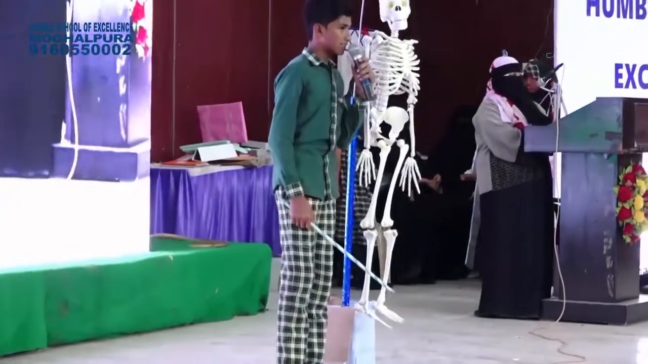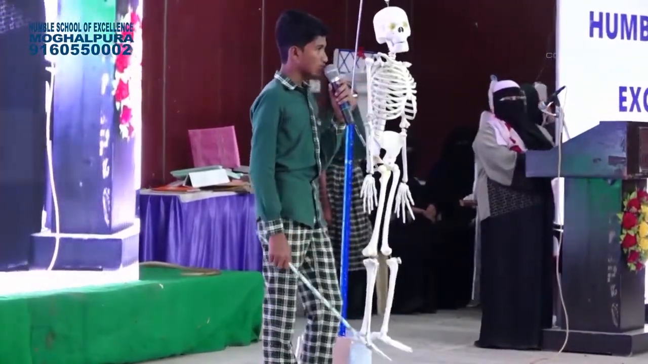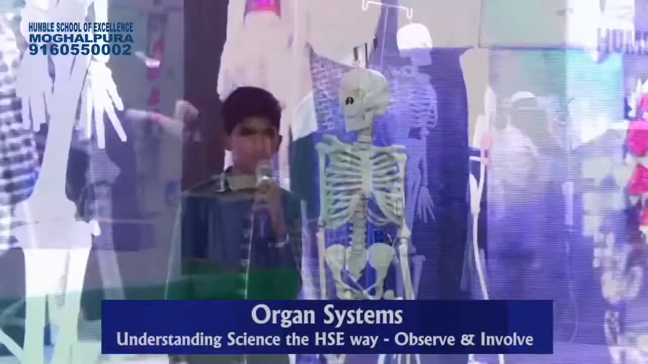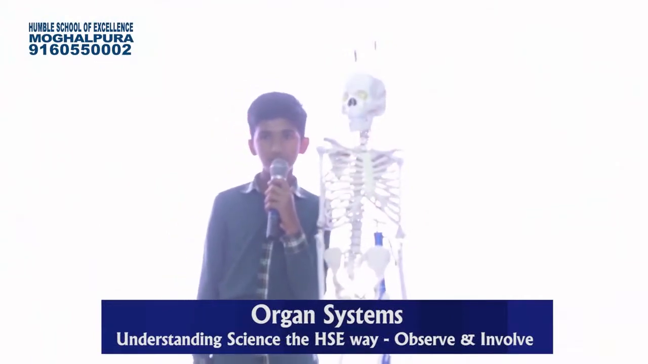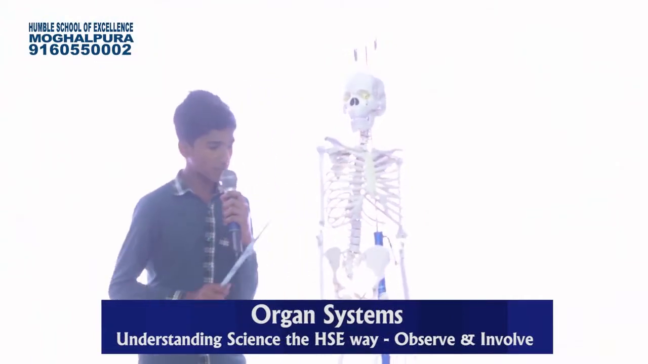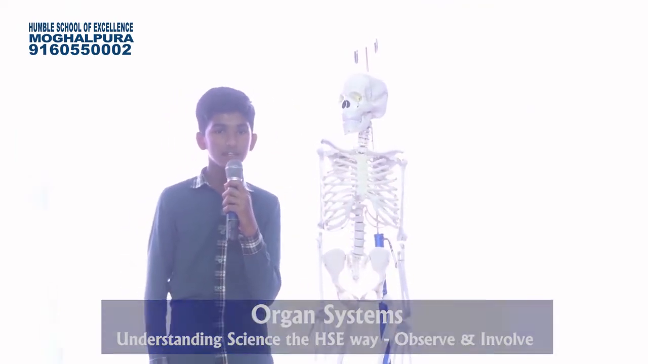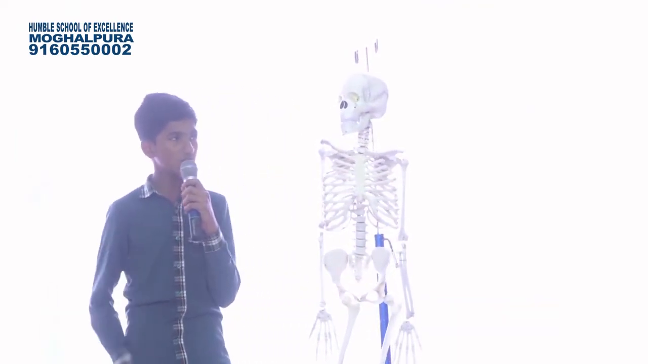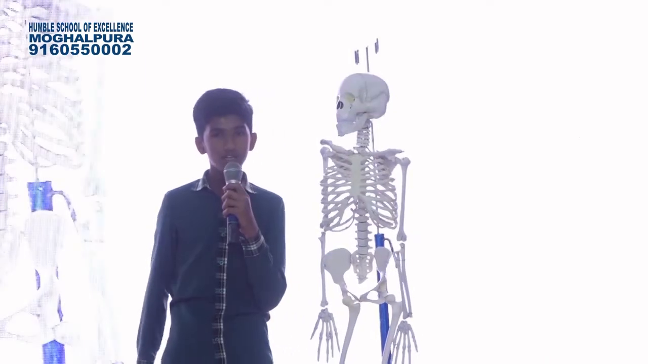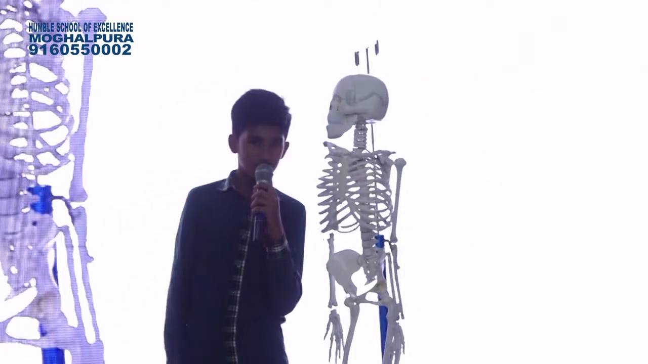I am Noel Yasman of class 6. I am going to explain our body's skeleton system. The skeleton system gives shape to our body. It is made up of bones and joints. It has a total of 206 bones. It can be mainly divided into skull, ribcage and backbone. Skull protects our brain and ribcage protects our heart, lungs and stomach. And the backbone helps us to stand straight.